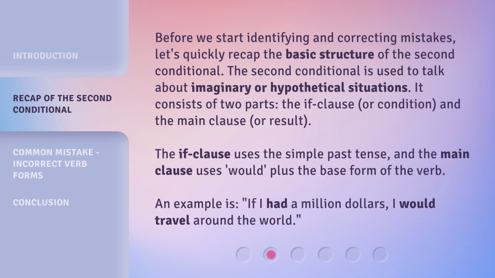Before we start identifying and correcting mistakes, let's quickly recap the basic structure of the second conditional. The second conditional is used to talk about imaginary or hypothetical situations. It consists of two parts: the if clause, or condition, and the main clause, or result. The if clause uses the simple past tense, and the main clause uses would plus the base form of the verb. An example is, if I had $1 million, I would travel around the world.